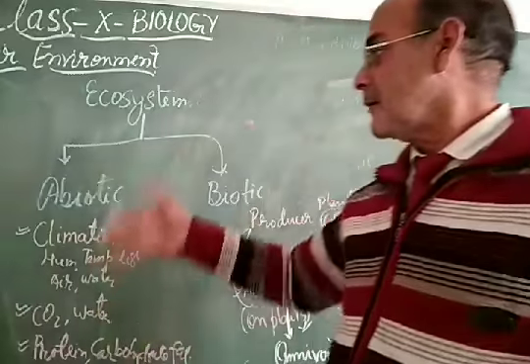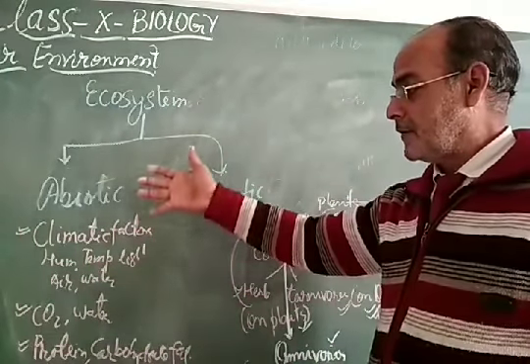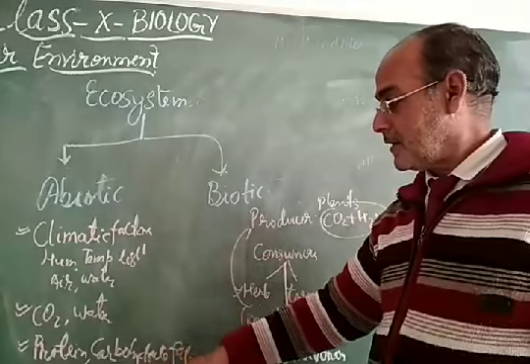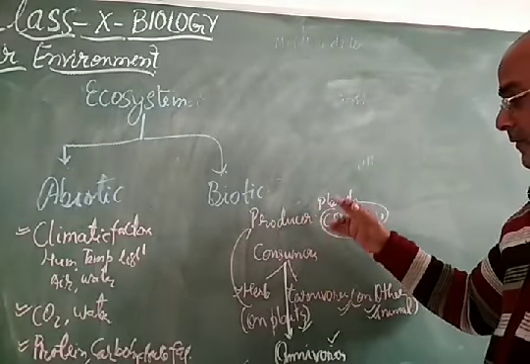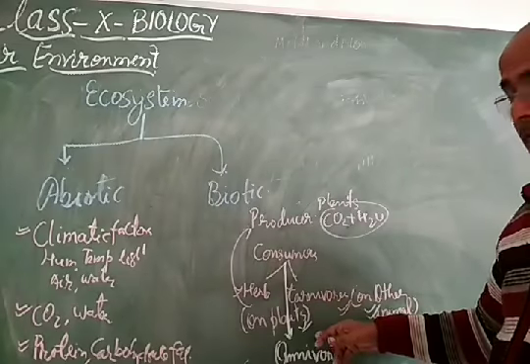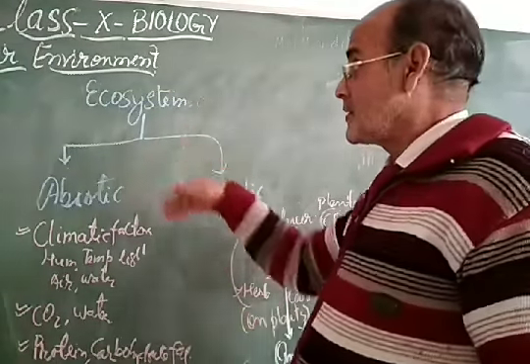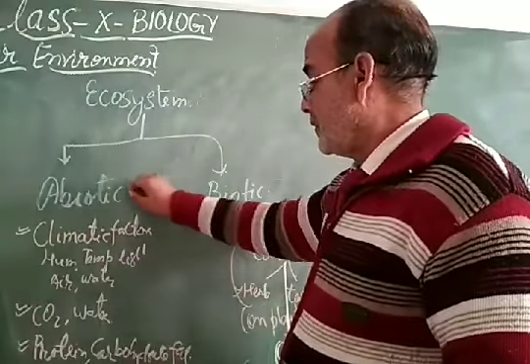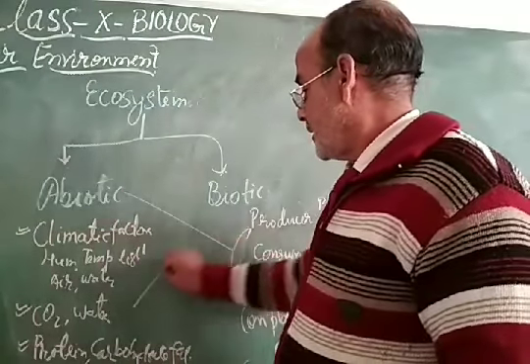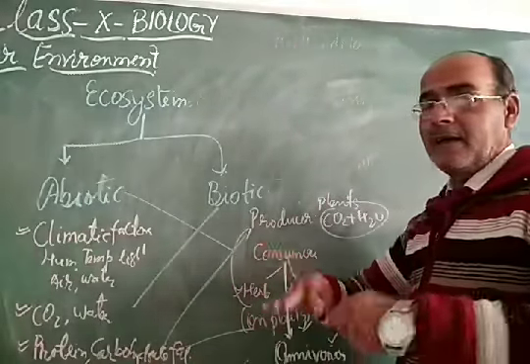So these are the different components of the ecosystem: climatic factors and inorganic substances, and in the biotic part, producers, consumers, herbivores, carnivores, omnivores, and decomposers, which also play an important role in an ecosystem. The interaction between these abiotic and biotic components is called an ecosystem.